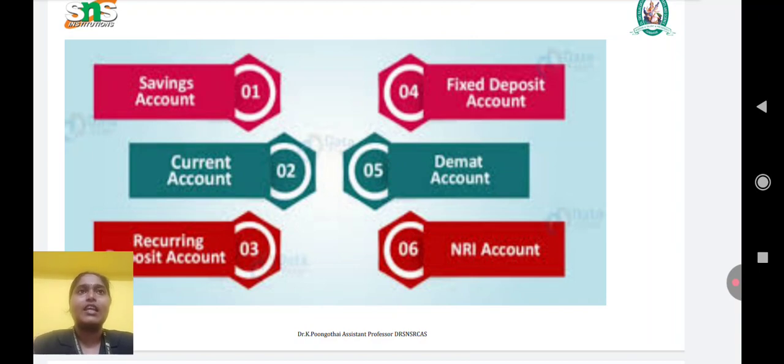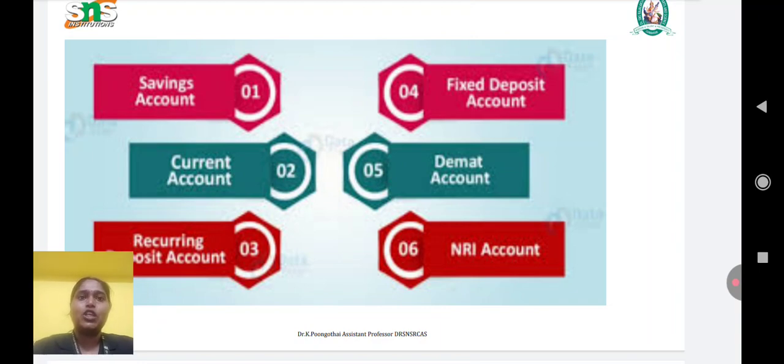From the word itself, a time deposit has a fixed period of time, and the amount cannot be withdrawn before maturity without a penalty. It is known as a time deposit or term deposit. It has a high rate of interest compared to demand deposits, with fixed periods of 1 year, 3 years, 5 years, etc., and premature withdrawal is allowed with reduced interest.